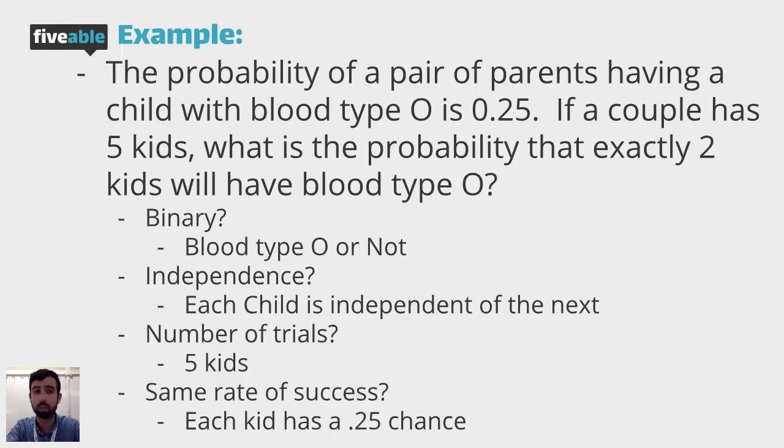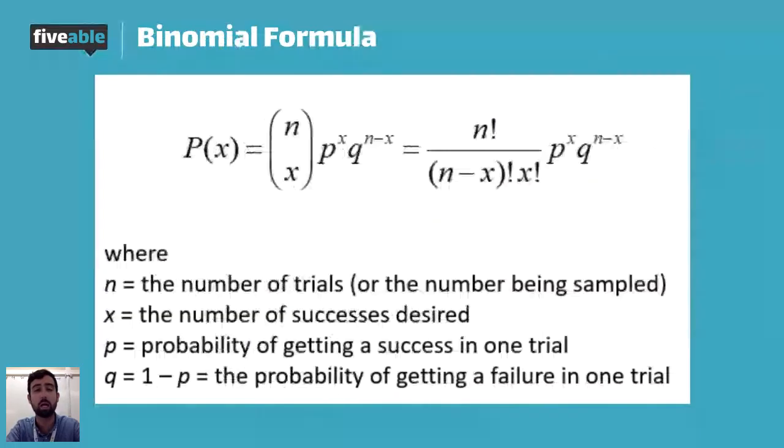So what does the formula look like? Here's the formula. It looks a lot more complicated than it actually is. So let me break it down for you. First, we have the probability of some outcome happening is equal to all the combinations, times the probability of success, P, to the power of how many successes you want, times Q, which represents the probability of failure, to the power of how many failures you want.